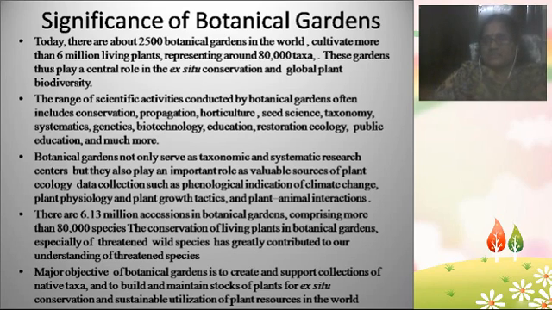In situ conservation means you are conserving the plants in the same environment, in the same natural habitat, without removing the plants from their natural habitats. That is known as in situ conservation. So these two types, in situ conservation and ex situ conservation, happen in the botanical gardens, and are taken care of by the botanical gardens.